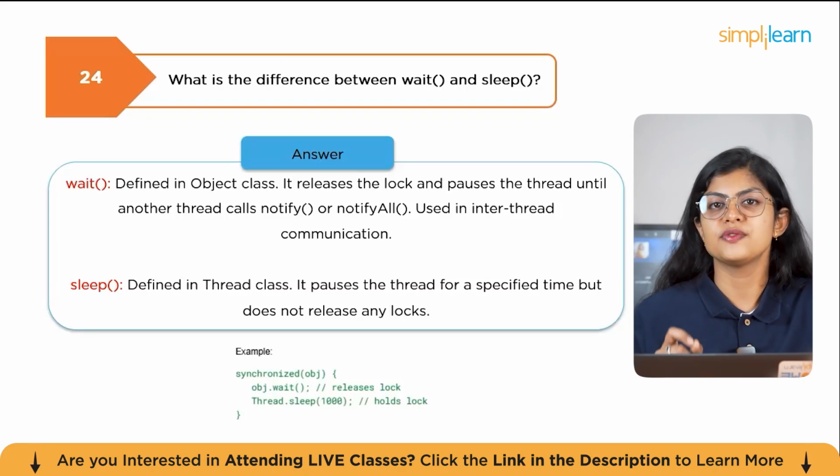For example, we have synchronized obj.wait, which releases the lock, whereas Thread.sleep(1000), which holds the lock. In short, wait is about communication, while sleep is about pausing execution.